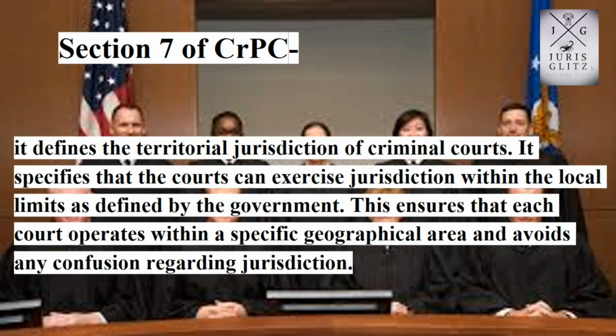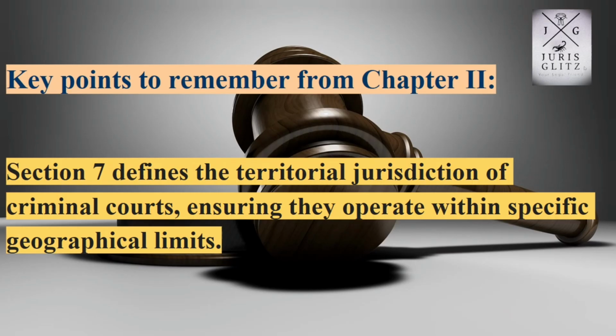Moving on to Section 7, it defines the territorial jurisdiction of criminal courts. It specifies that the courts can exercise jurisdiction within the local limits as defined by the government. This ensures that each court operates within a specific geographical area and avoids any confusion regarding jurisdiction. Key points to remember: Section 7 defines the territorial jurisdiction of criminal courts, ensuring they operate within specific geographical limits.